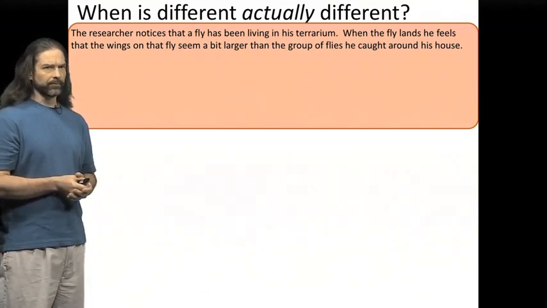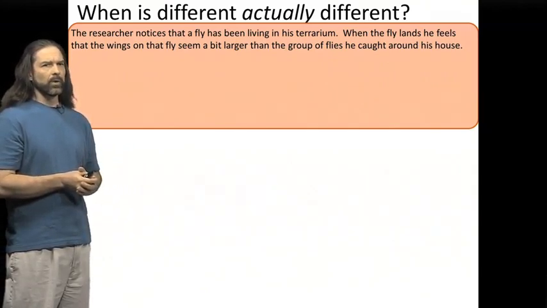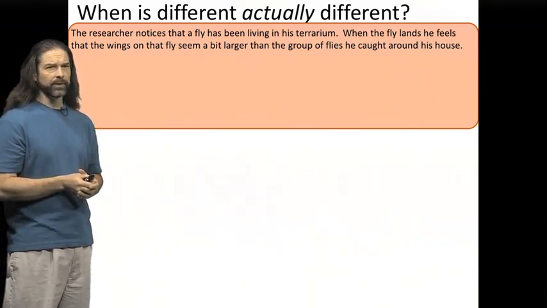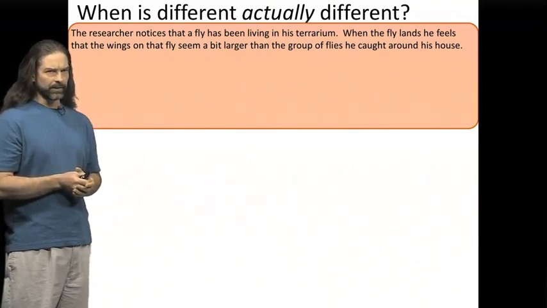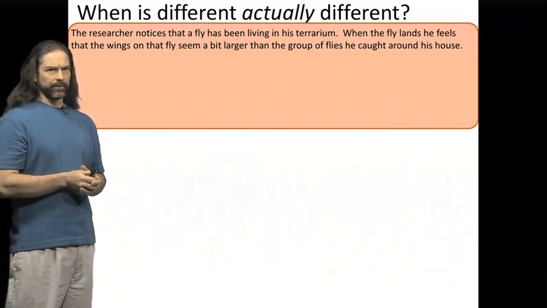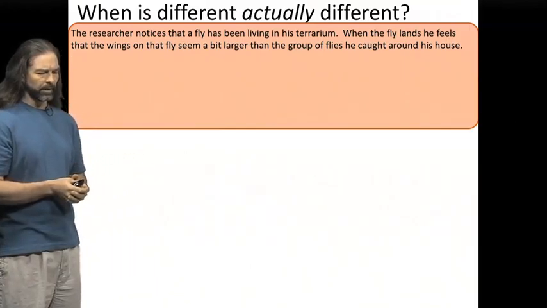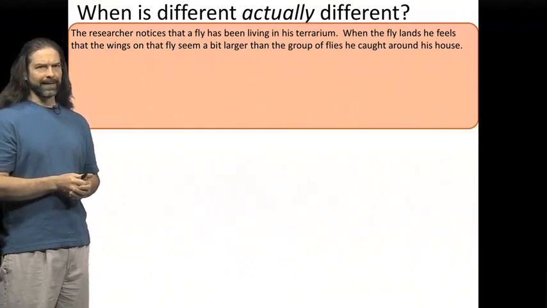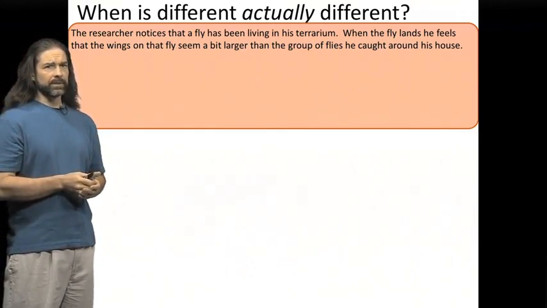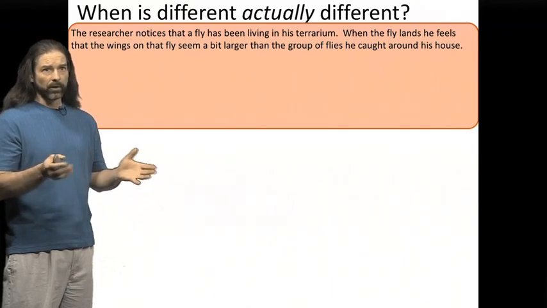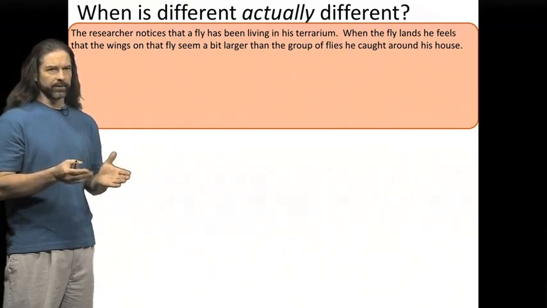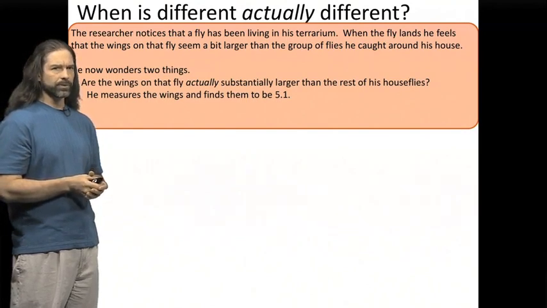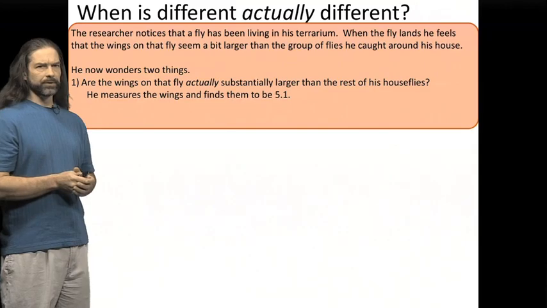So going back to the idea of the houseflies, we've caught the 25 houseflies, we've measured them, we've done descriptive statistics. Since we're only dealing with those flies, we'll call those a population. We know what their average wing length is and all that. But in all of this, the researcher has caught all of these 25 flies, but then later he notices that there's been one fly that has been living in his terrarium. And as he notices when that fly lands, it seems that that fly is actually abnormally or unusually large, and so the fly therefore, of course, seems unusually larger than the rest of the group of the flies that he caught around the house.